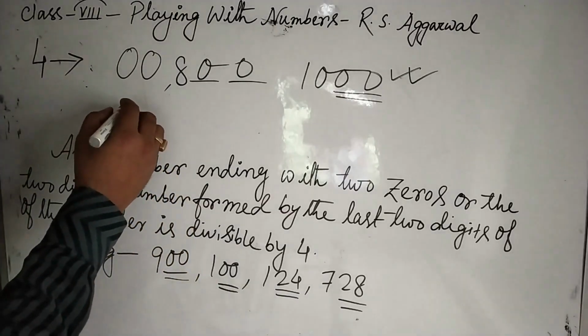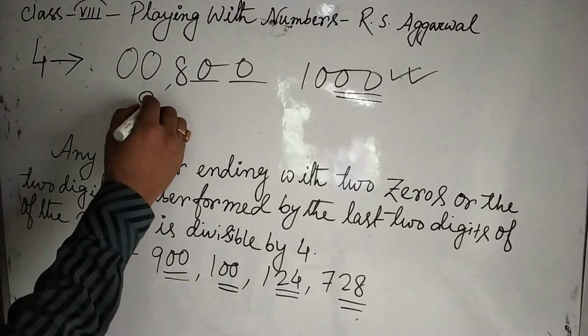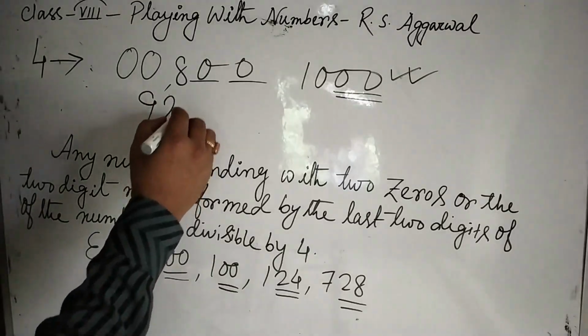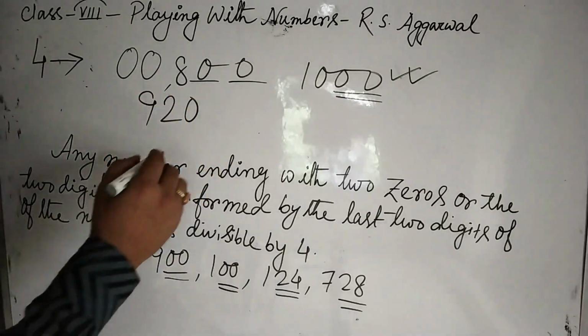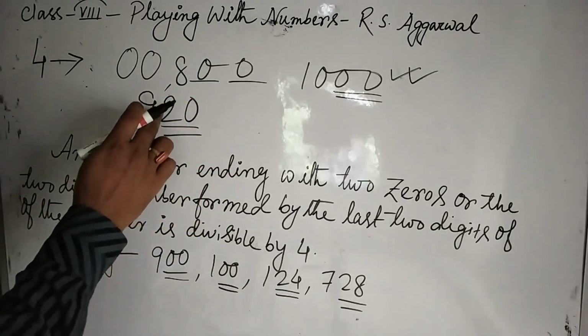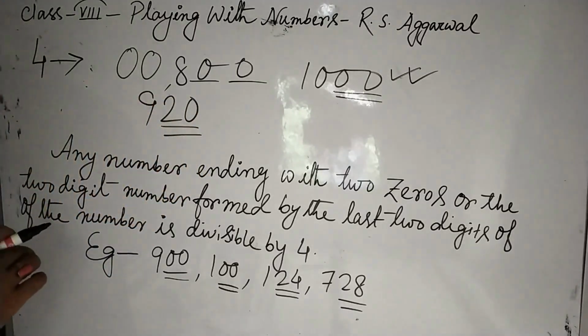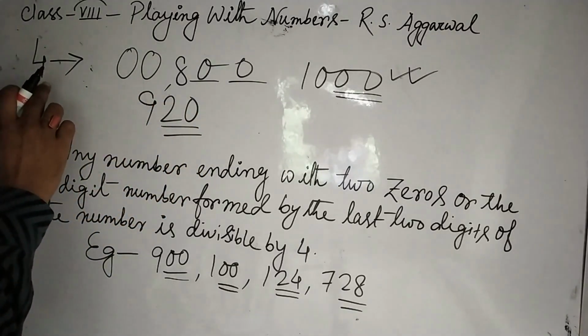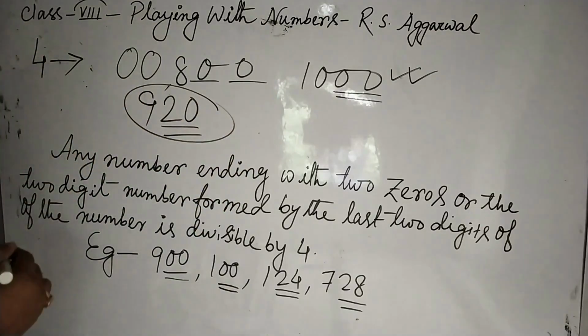Again, if we take 920, look at the number. The last 2 digits form 20, so it is divisible by 4. Then the whole number will be divisible by 4. Next we will come to the divisibility rule by 8.